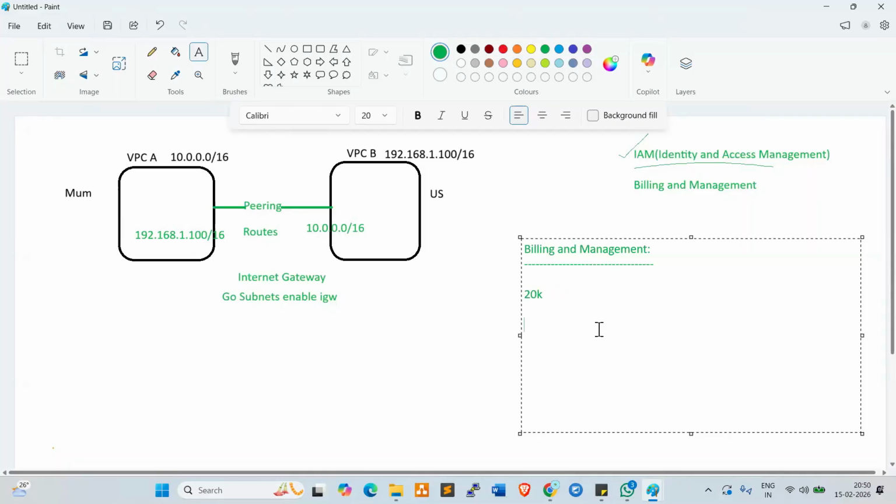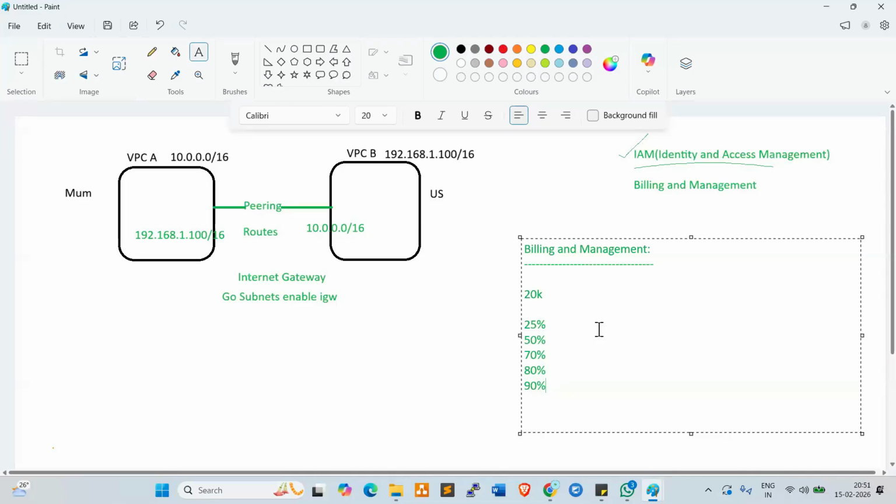Normally thresholds are like 25%, 50%, 70%, 80%, and 90%; we create these in real-time projects. Once a threshold is reached, we get notified through email so that we can monitor the budget. Senior DevOps engineers, senior managers, and leads always work on these budgets.